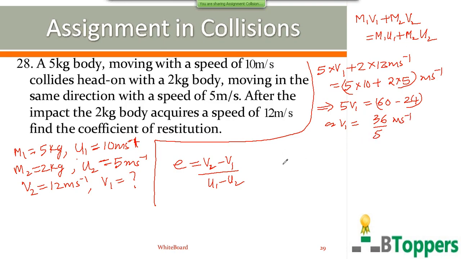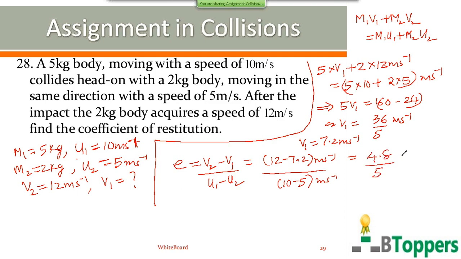You can substitute all the values and simplify it. So you get v1 equal to 7.2 meters per second. Substitute the values of v1 and v2 here: v2 is 12, v1 is 7.2 meters per second, u1 is 10 meters per second, and u2 is 5 meters per second. So you get E equal to 0.96.